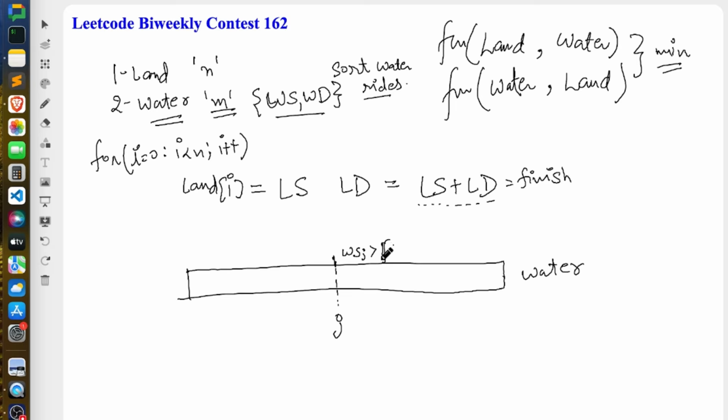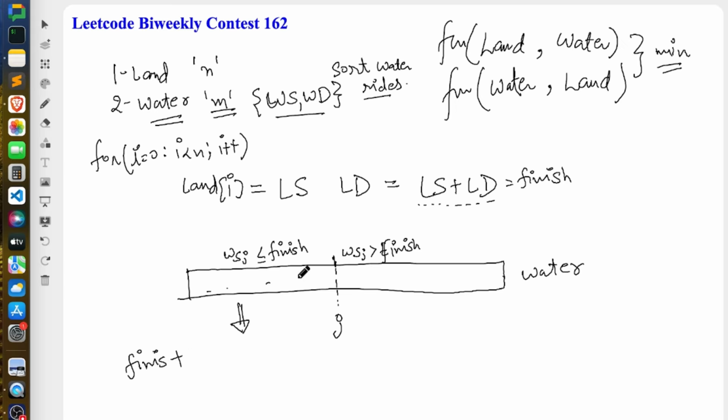All the rides before j have ws less than or equal to finish. So in this case, what will be your answer?